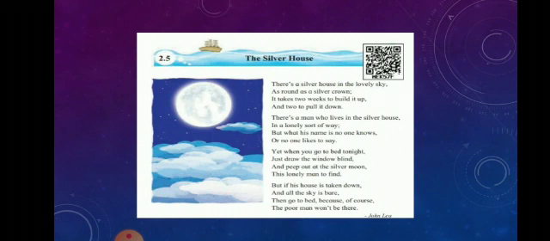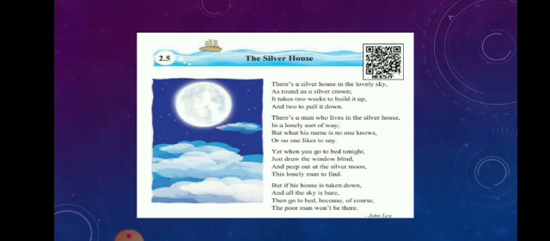Now we will see the first stanza of the poem. See, there is a silver house in the lovely sky. Sky, so we have given the alphabet A. The next line, it is crown, so it is not rhyming, that's why we have given B. The next line, it is build it up, so it is again not rhyming with sky and crown, that's why we have given alphabet C. Now come to the last line, pull it down. So down is rhyming with crown, that's why the same alphabet, B.